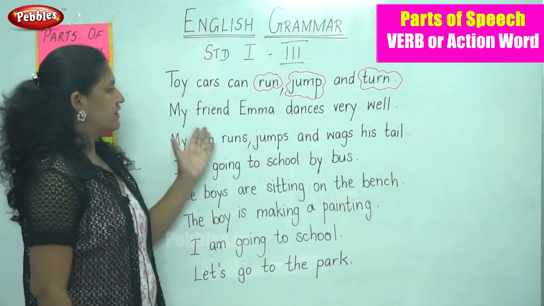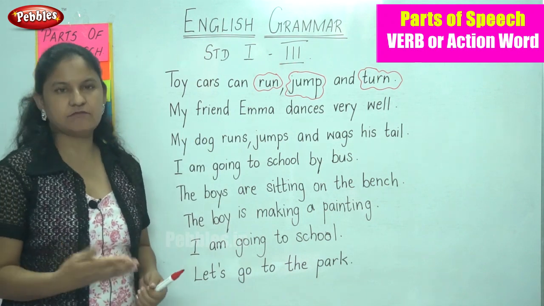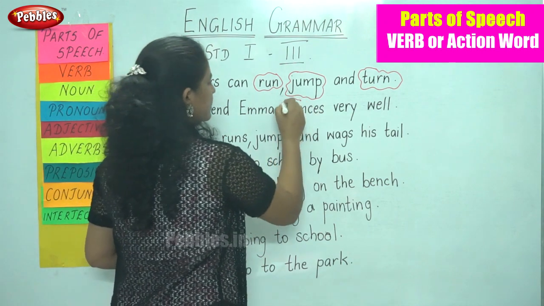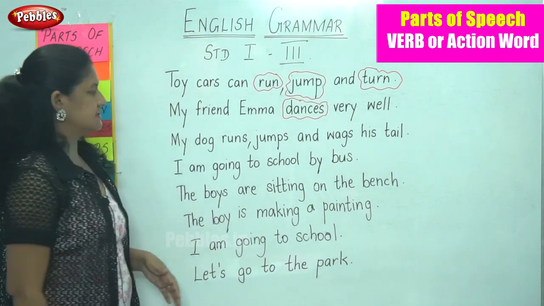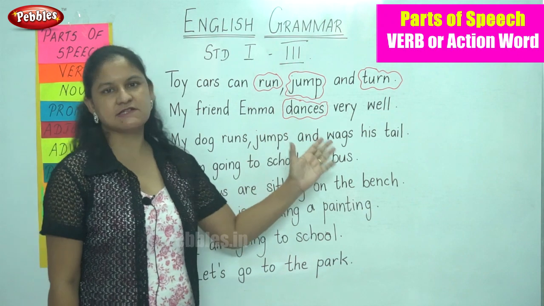Next, my friend Emma dances very well. So what is the action word there? The action word is dances. Emma dances very well. The next sentence, my dog runs, jumps and wags his tail.